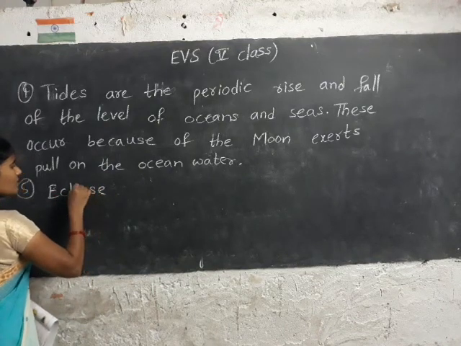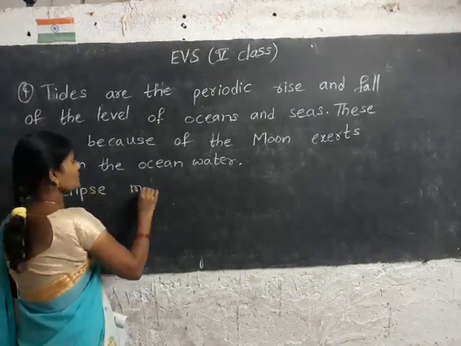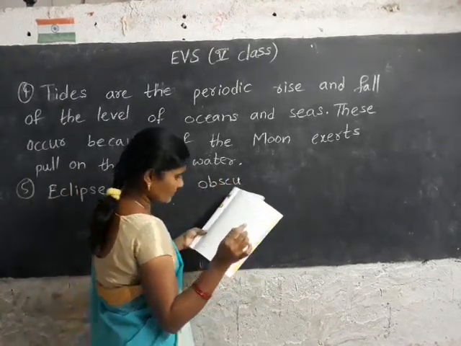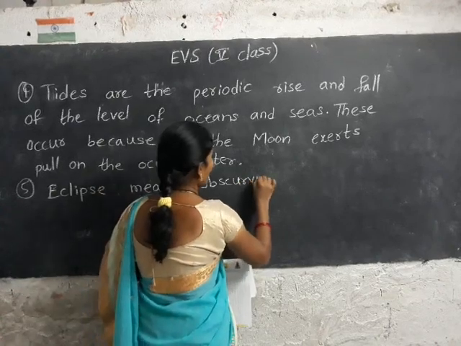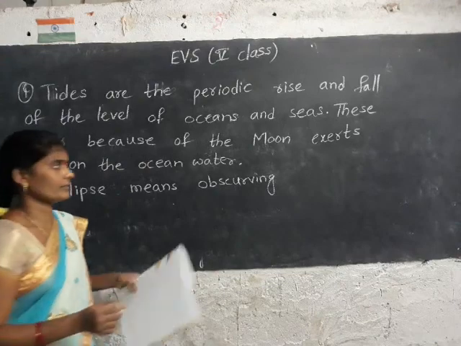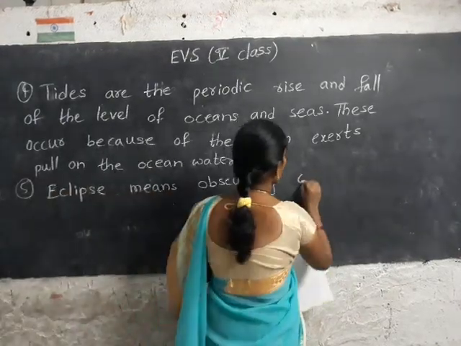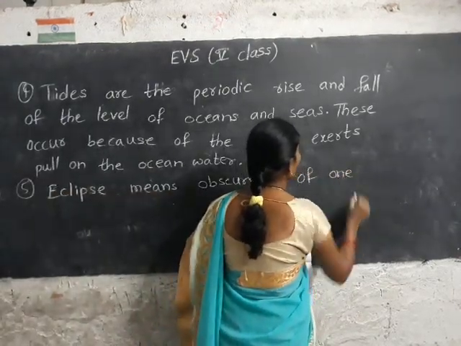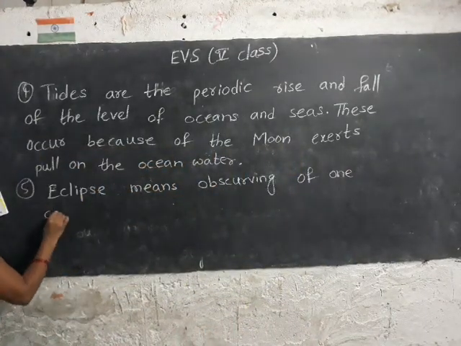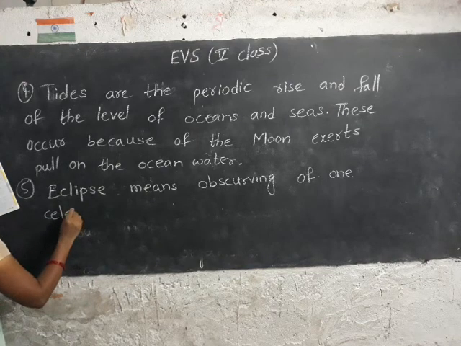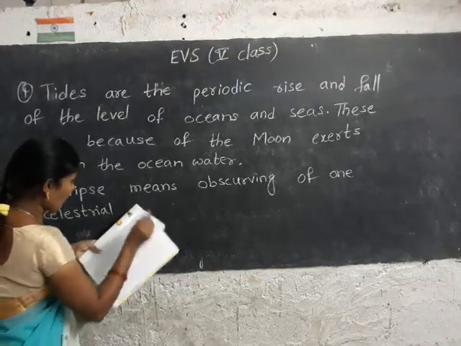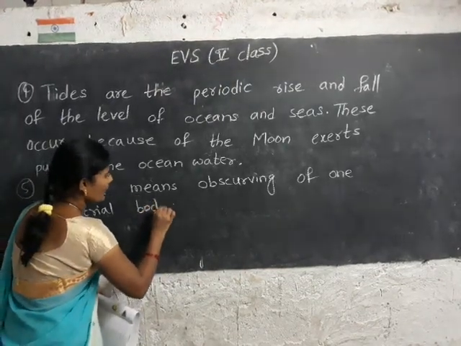Eclipse means obscuring. Obscuring means covering. Obscuring of one celestial body by another.